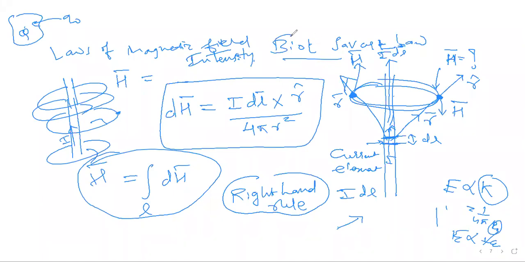So this was Biot-Savart's law. We have another law, which is Ampere's circuital law, which we'll see in the next lecture. So this was Biot-Savart's law, which related the current element, or the source of magnetic field, with the point in the medium at which we want to find the magnetic field intensity.